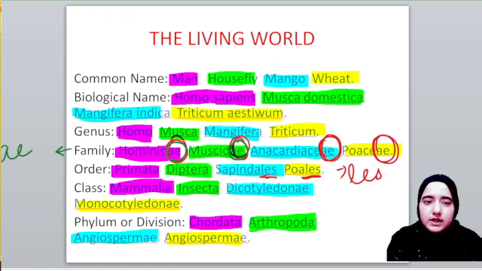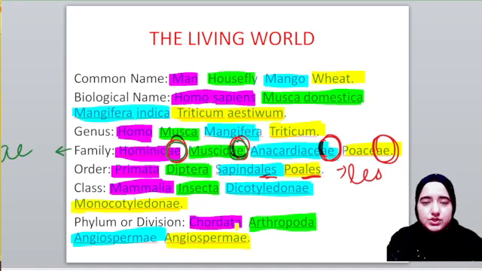Then we have common name mango, biological name is Mangifera indica, genus is Mangifera, family is Anacardiaceae, order is Sapindales, class is Dicotyledonae, and phylum is Angiospermae. Then we have common name wheat. Its biological name is Triticum aestivum, genus is Triticum, family is Poaceae, order is Poales, class is Monocotyledonae, and finally division is Angiospermae. Okay, I hope this concept is clear.